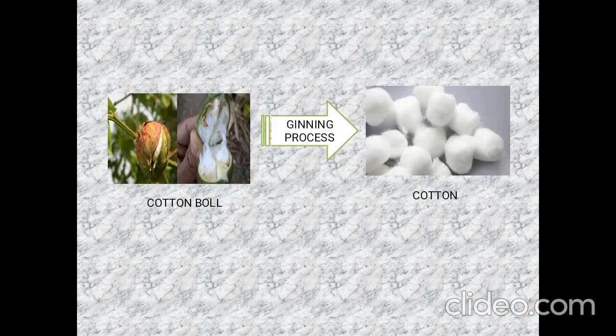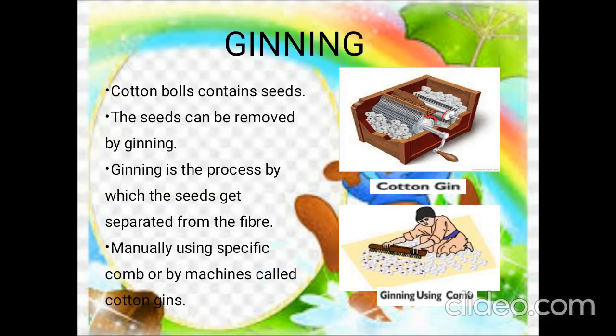Ginning is the process in which the cotton ball is converted into cotton. So, ginning is the process in which cotton can be obtained from cotton balls. A cotton ball contains some seeds along with cotton. We have to separate the two. Separation of seeds from cotton in the cotton ball is called ginning. Could you understand, children?